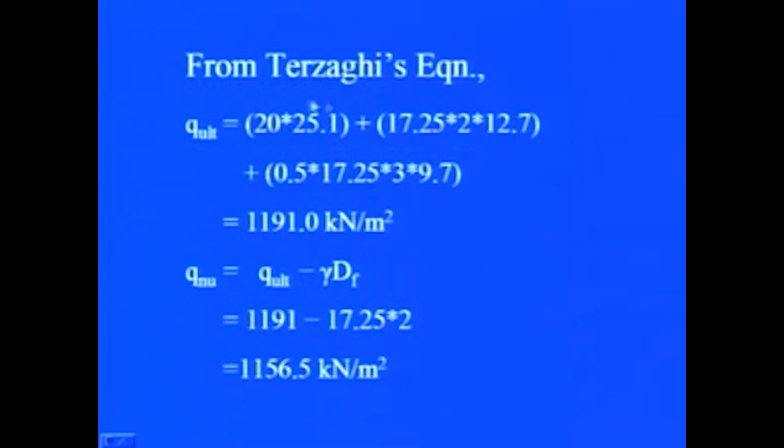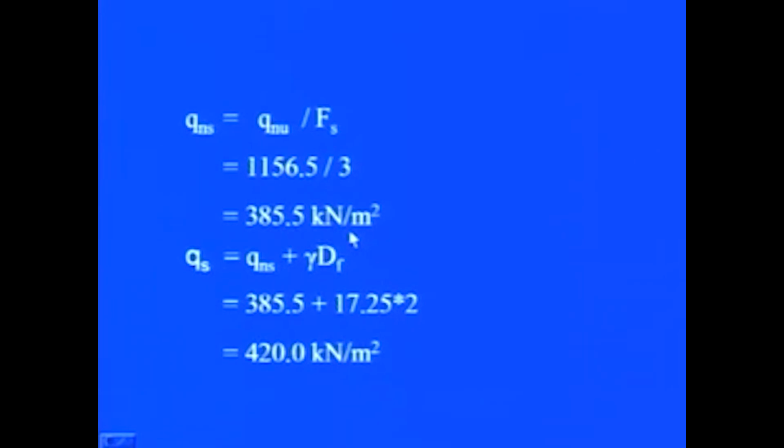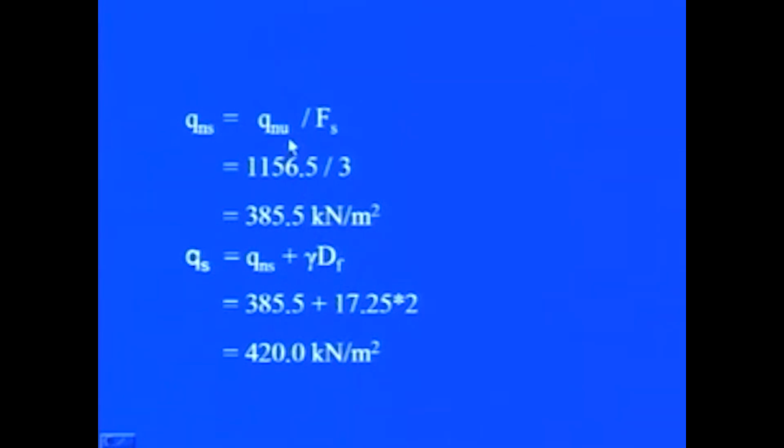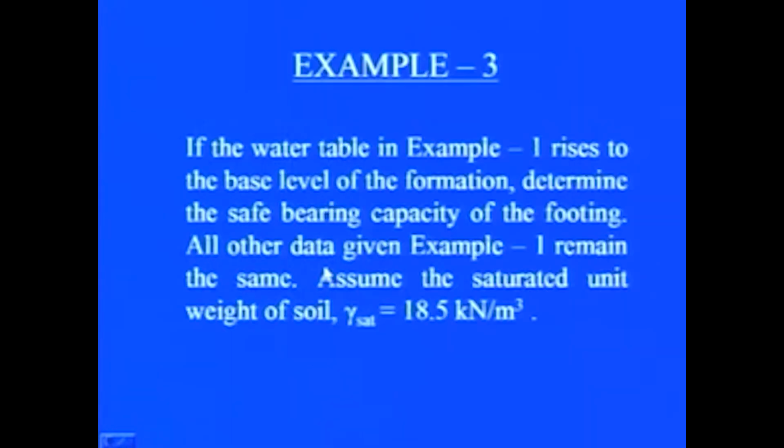Now, again in the Terzaghi bearing capacity equation, if you substitute these values, we will get the ultimate bearing capacity as 1191 kilonewton per meter square. Following the same approach, we can find the net ultimate bearing capacity as ultimate minus gamma dF, then the net safe by dividing net ultimate by the factor of safety, and then finally safe as net safe plus gamma dF. In this manner, we can find the bearing capacity for the local shear failure case also.